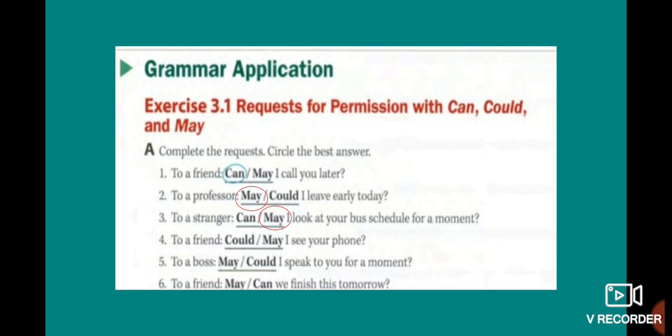Number 4, to a friend. Could I see your phone or may I see your phone? In that case, could I see your phone? Number 5, to a boss. May I speak to you for a moment or could I speak to you for a moment? In that case it is may. Number 6, to a friend. May we finish this tomorrow or can we finish? In that case it is can, because this one is informal. You talk with a friend, okay? So you use the modal can. Let's review. Number 2, may. Number 3, may. Number 4, could. Number 5, may. And number 6, can.